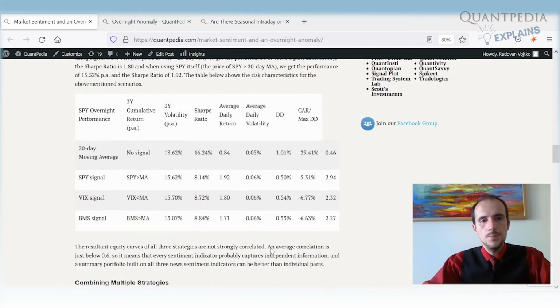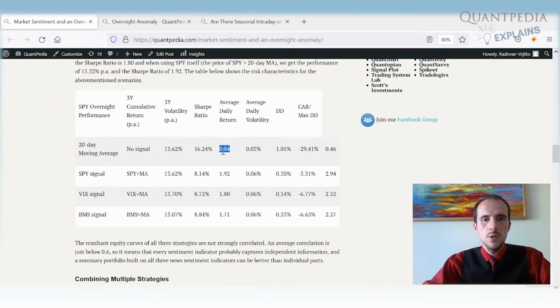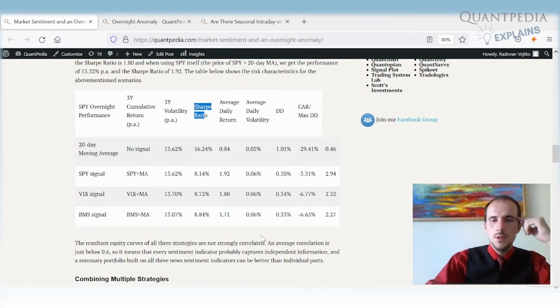Here we have a table. The Sharpe ratio is 0.84 in case we use no signal, and in case we use the SPY signal, we have a 1.92 Sharpe ratio. In case we use the VIX, we have a Sharpe ratio of 1.80. In case we use the BMS signal, we have a Sharpe ratio of 1.71. We see that all of the three signals improve the original overnight anomaly.